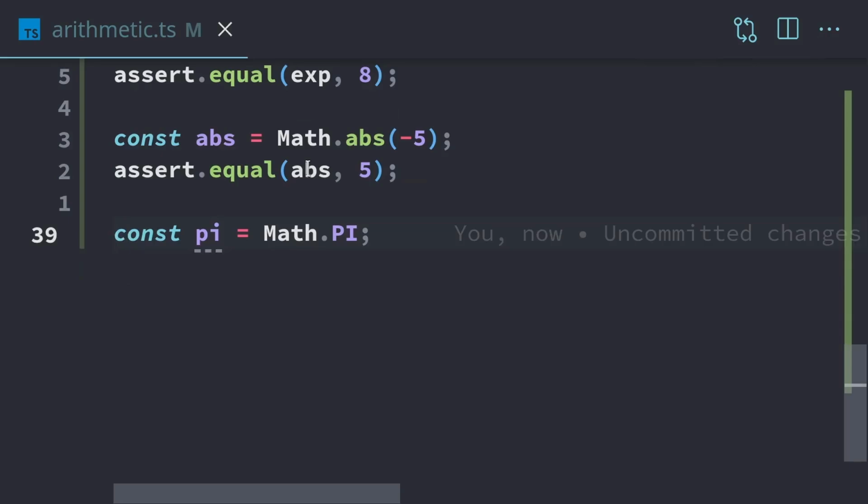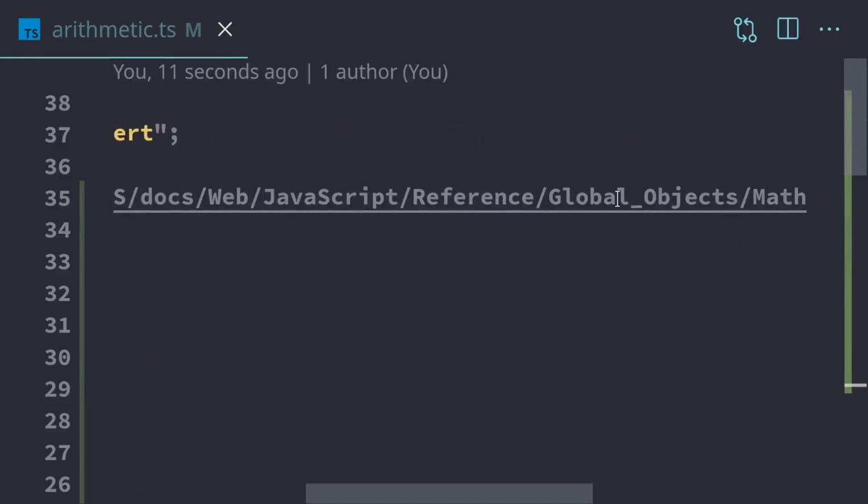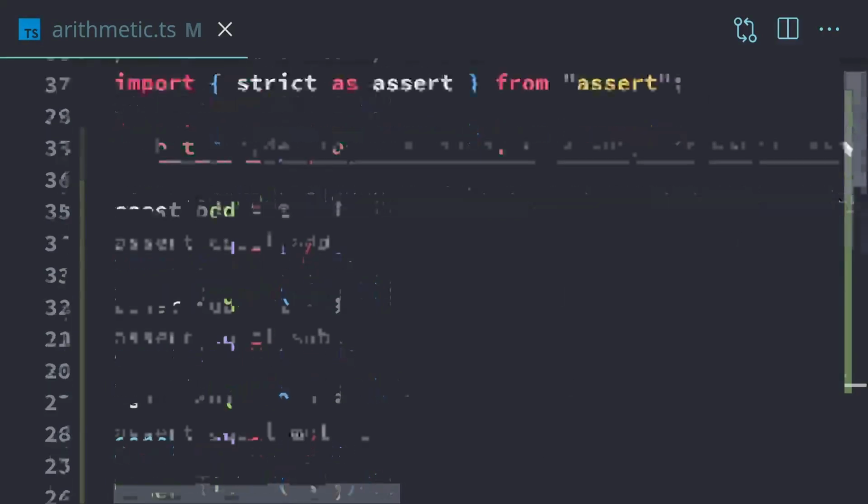And that's all the basic math operations that we're going to be covering. Like I mentioned before, if you want to do more advanced mathematics, we do have the math module right here that you can use. And that'll do for this video.